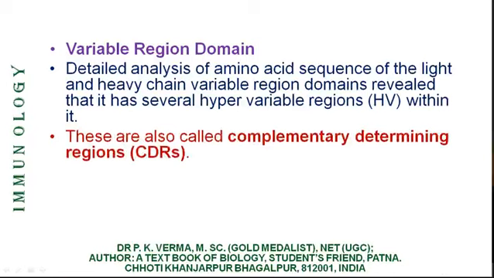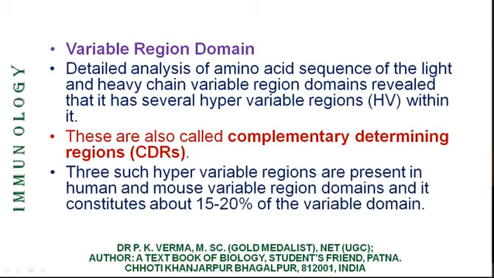These are also known as complementary determining regions or CDRs. Variable region contains hypervariable region. Variable region is larger, but hypervariable region is very small, and it is also named as complementary determining region, CDRs.